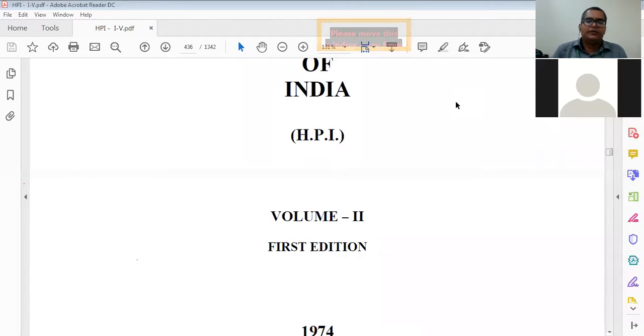Part Volume 2 and other things we will see next time. I want to complete all the volumes, because in Volume 10 again some things are given, and once we revise, it will be easy for you. When you go for any reference, you already have the PDFs, so it will be easy for you to find things in competitive exams.